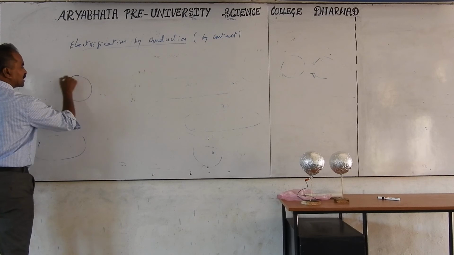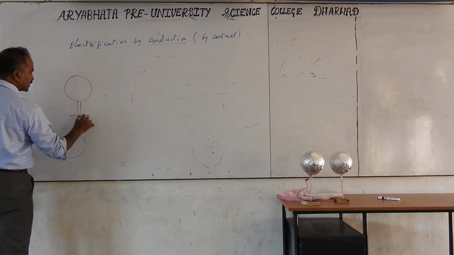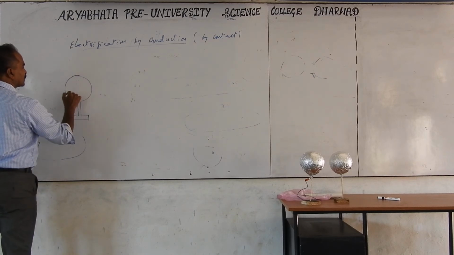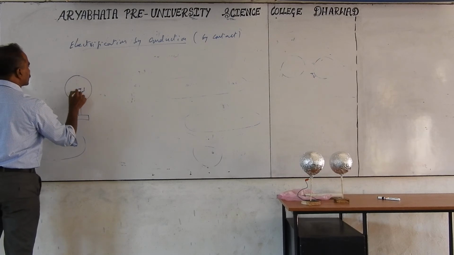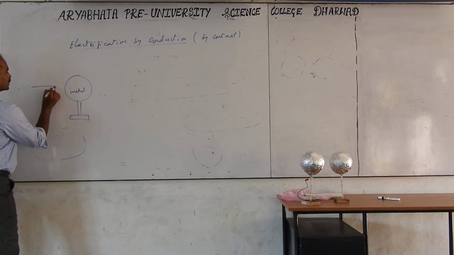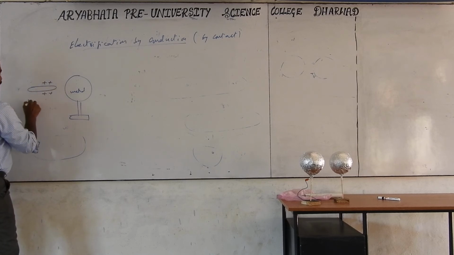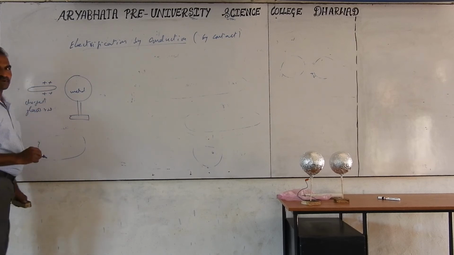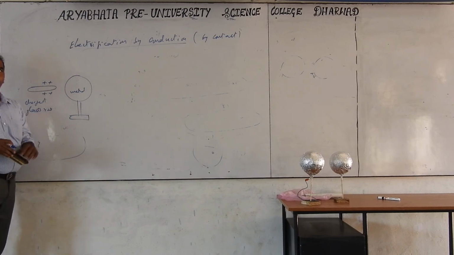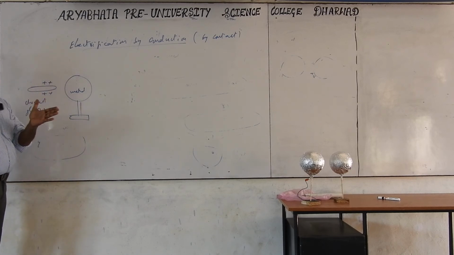I take the metal sphere like before, put it on an insulated stand, and bring the charged glass rod close to it. What happens first, without touching? If you want to touch, you first have to bring it from a distance.